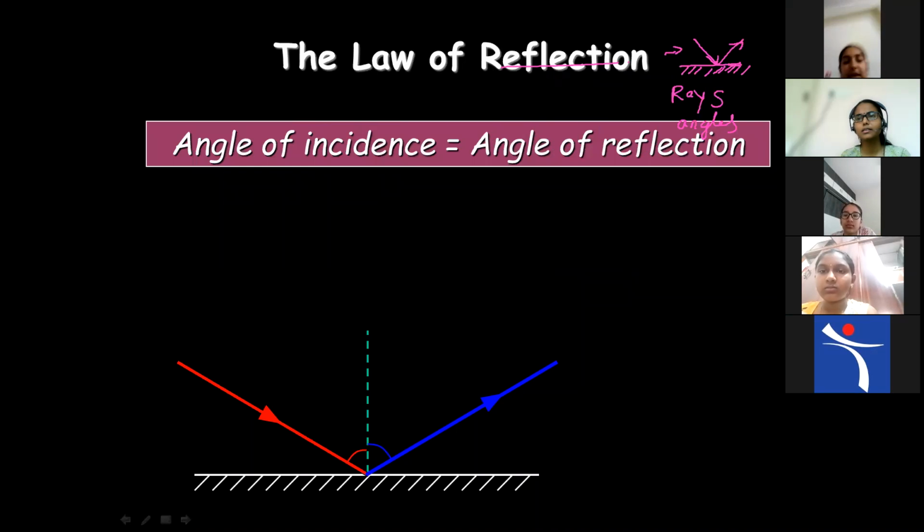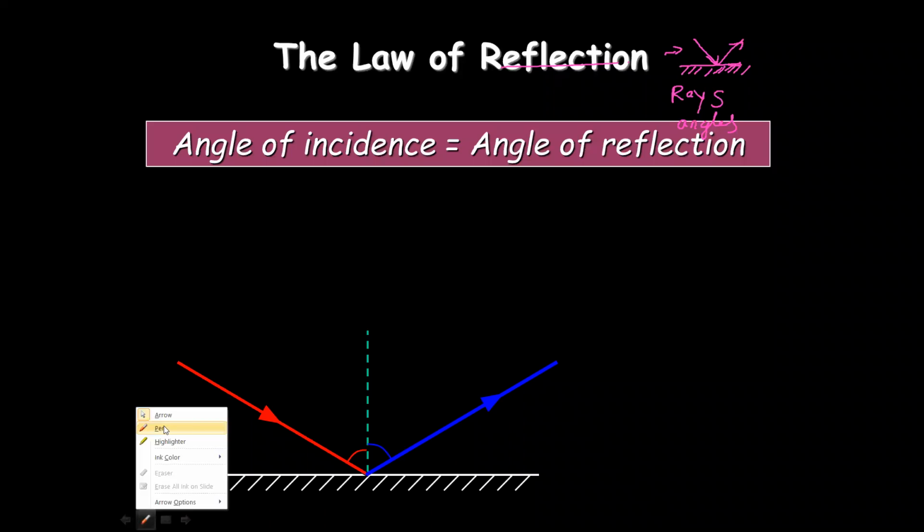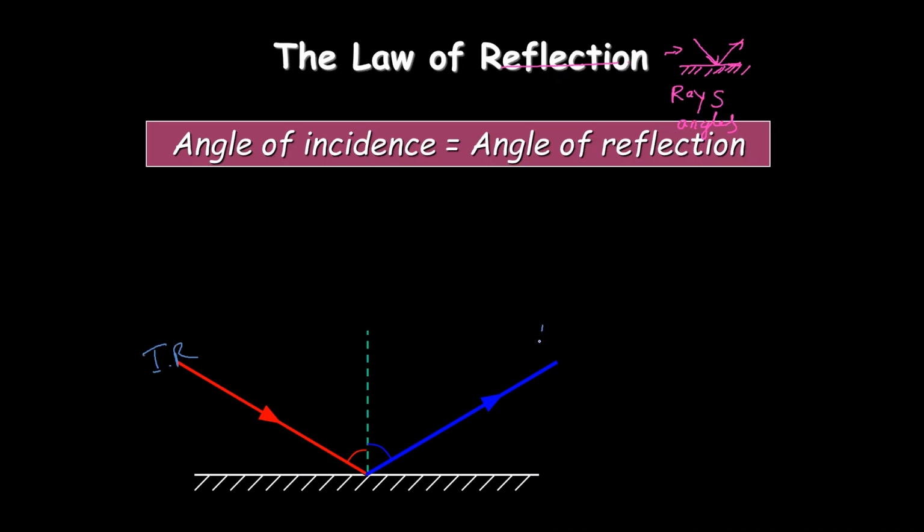Ma'am, can you explain the law of reflection once again, ma'am? Okay, dear. See, what are the laws of reflection, you want again. First law of reflection: the incident ray, the reflected ray and the normal at the point of contact, this is the point of contact on the mirror surface, all lie in the same plane. See, you can observe this and this all lie in one plane, the vertical plane, you can see the mirror. That is the first law.